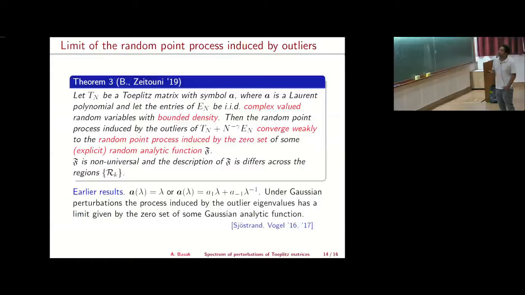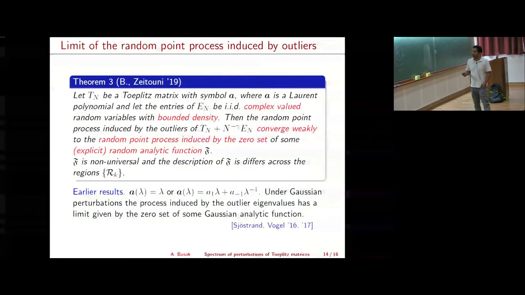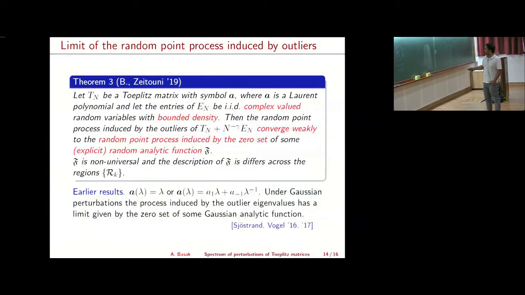Then what you can show is that the random point process induced by the outliers of Tn plus n to the negative gamma En converges weakly to the random point process induced by the zero set of some explicit random analytic function. This limiting random analytic function is not universal. It depends on the distribution, and its description differs across these different regions. So it will be different in R1 and R0 and so on.